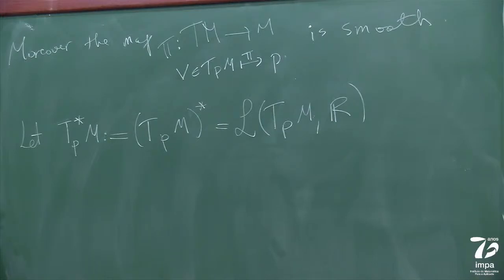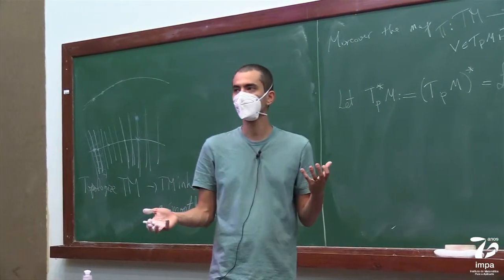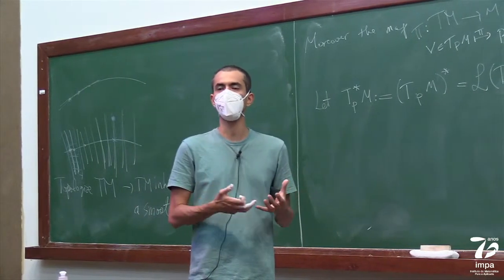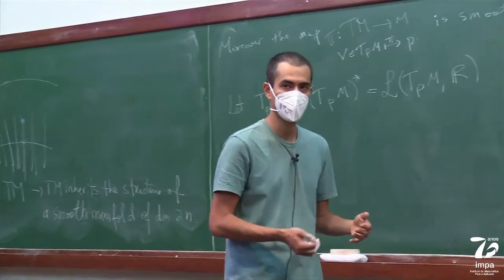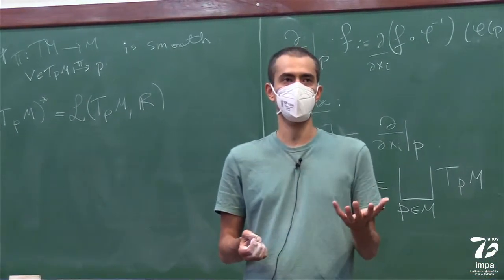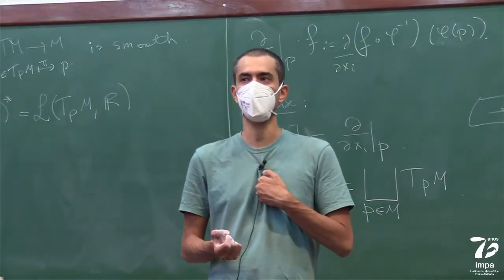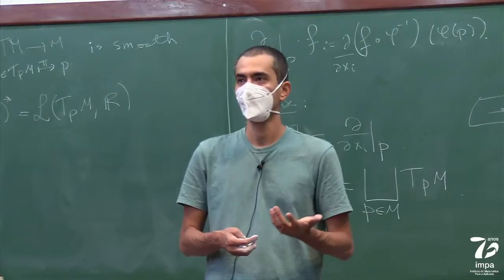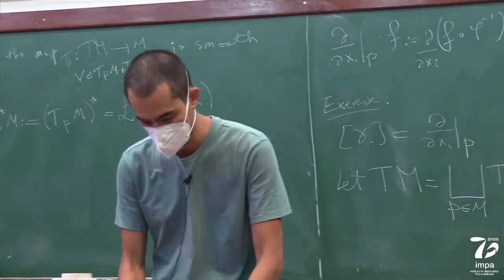And as you know, the dual space to a finite dimensional vector space is isomorphic to the original space. So you might ask, why do you bother? How is this different from the tangent space? It's isomorphic, but it's different because there is no canonical isomorphism. You might remember from linear algebra that the dual space is isomorphic to the original space, but not naturally. The dual to the dual is naturally isomorphic to the original space, but not the dual itself. So this space has other structures, which is why it's so important.